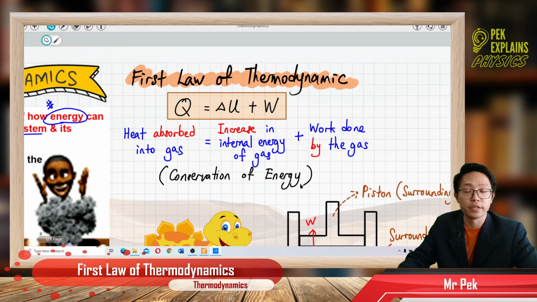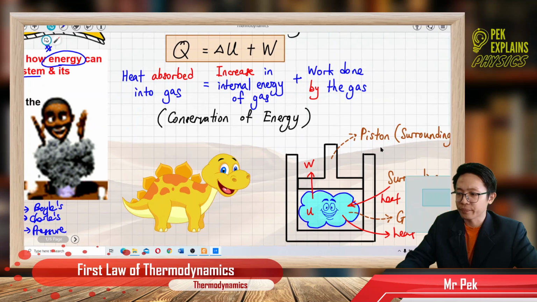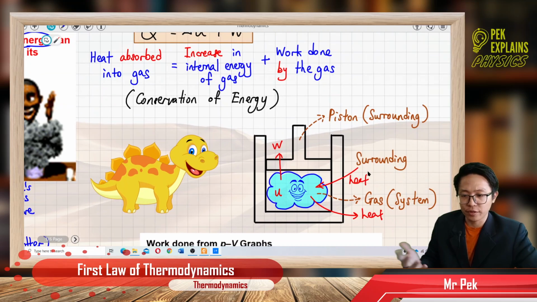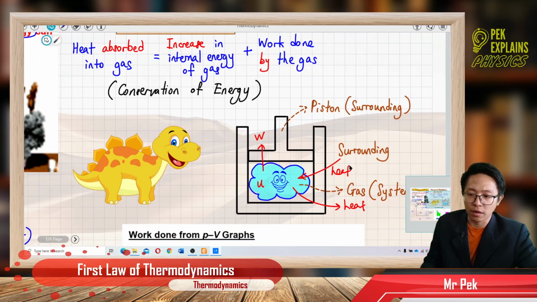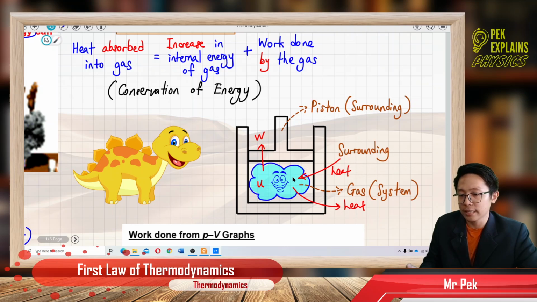This is all about conservation of energy. No energy is lost. For example, when the heat energy is transferred from the surrounding into the gas, this heat energy will not be lost.